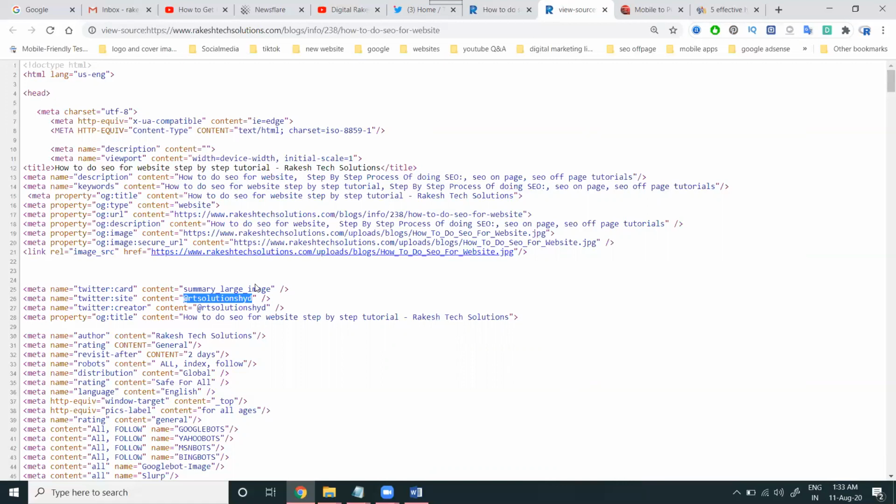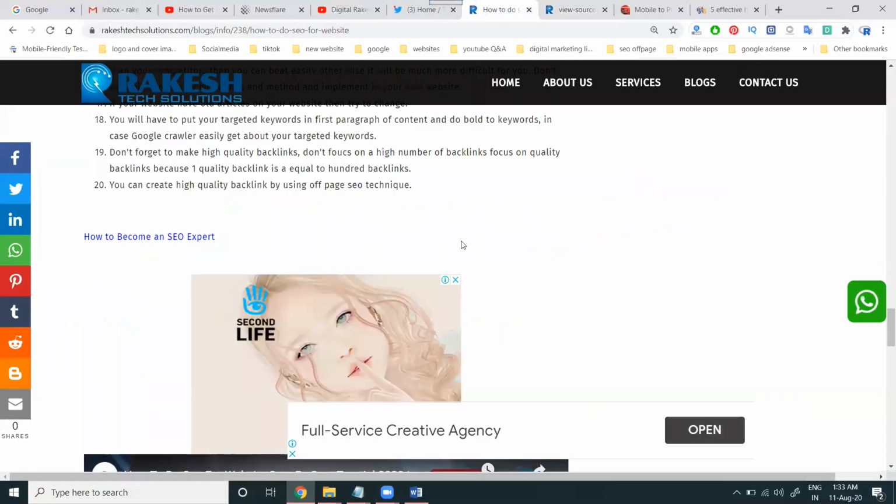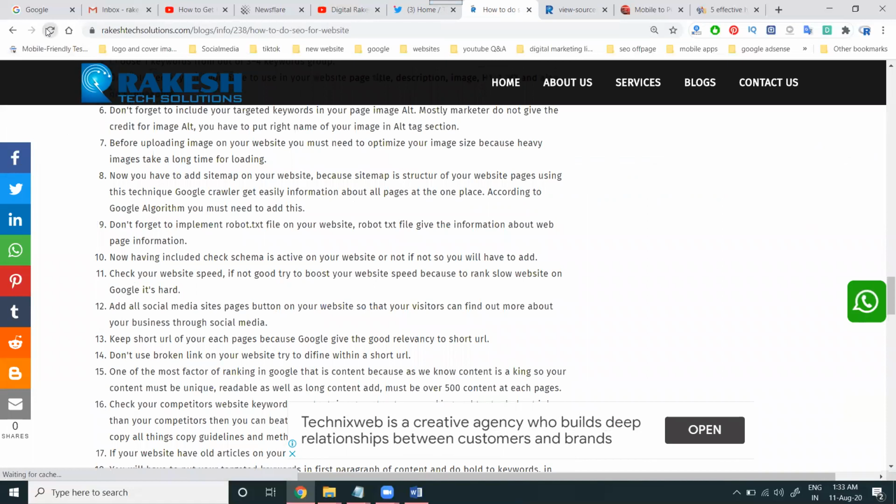Anyone asking the question, can you fetch a website link on Twitter? Yes, it will fetch. What is the code? Twitter card, content, summary, large image, Twitter site, Twitter creator for the particular Twitter username. Use this update and activate your particular post with the website link on your Twitter option. These are compulsory and important. If some images are not showing as large images, this time you have to refresh with Control F5.